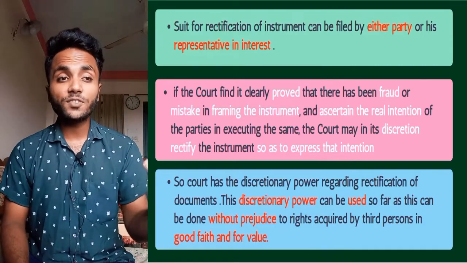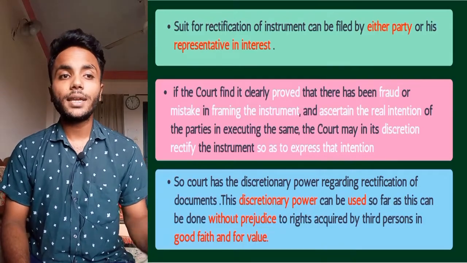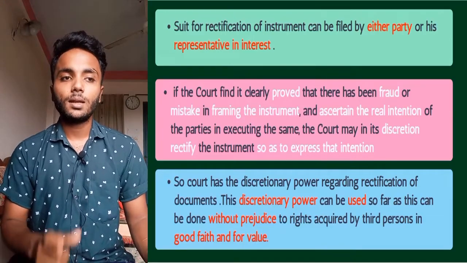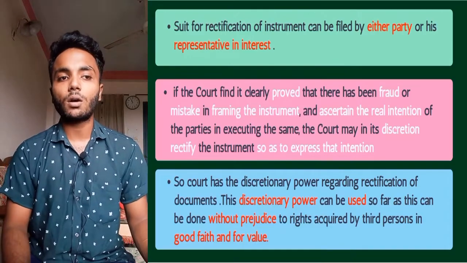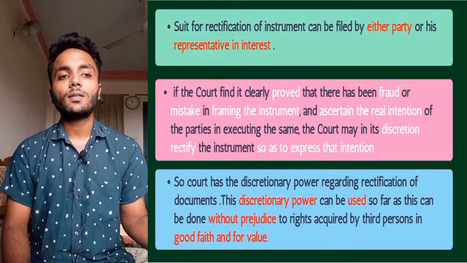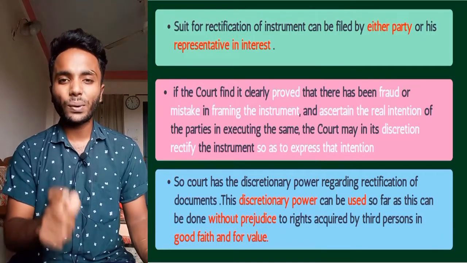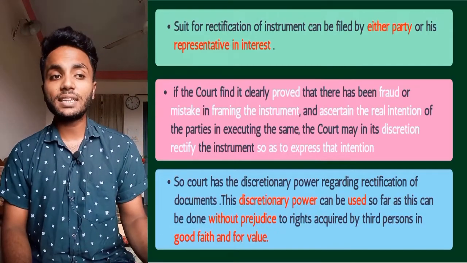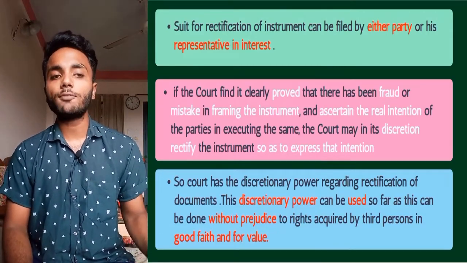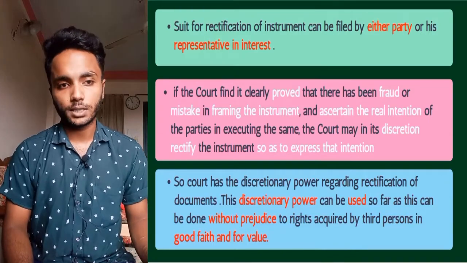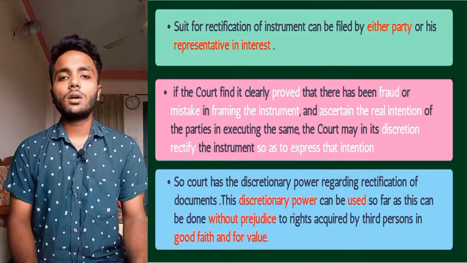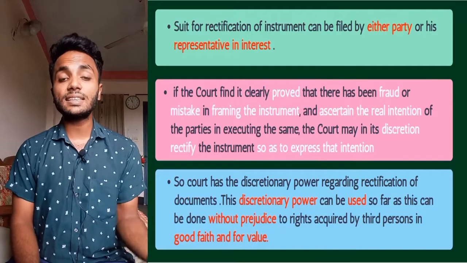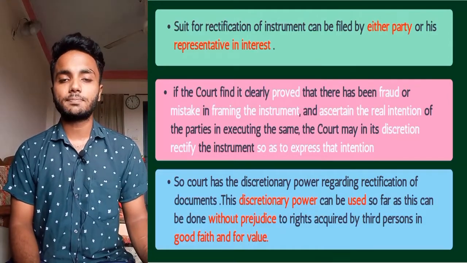In using that discretionary power, it needs to be proved that there has been fraud or mistake in framing the instrument. So the court, when using its discretionary power, will see whether there is a fraud or mistake in framing the instrument, and the court will ascertain the real intention of the parties.